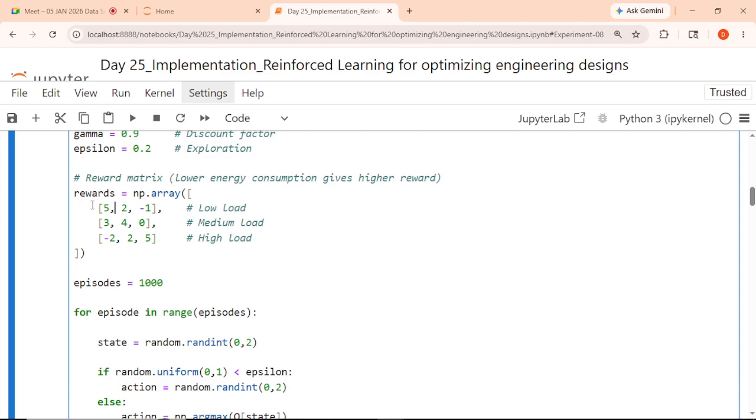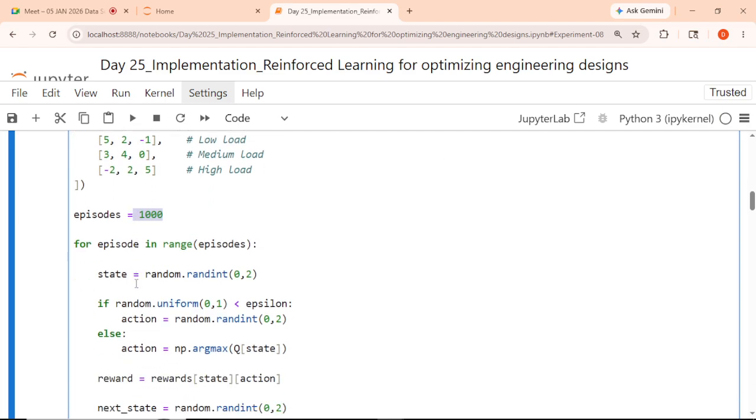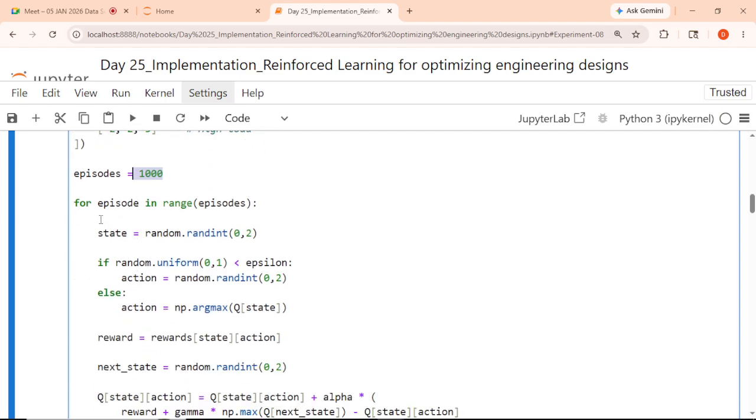For reinforcement learning, I just searched for what can be the values for the reward in a 3x3 matrix. So 5, 2, -1, this 2D matrix is there. And episodes means how many times it will repeat, how many iterations will be there. That value is taken as 1,000 over here, and we have written some code in order to maximize these rewards and find the optimum value for the energy consumption.